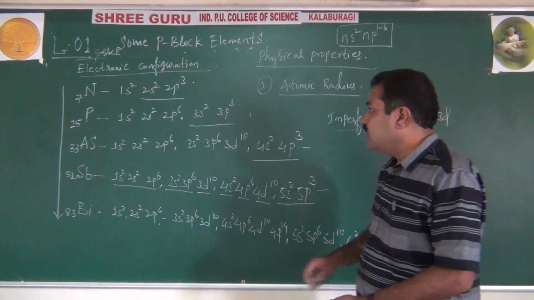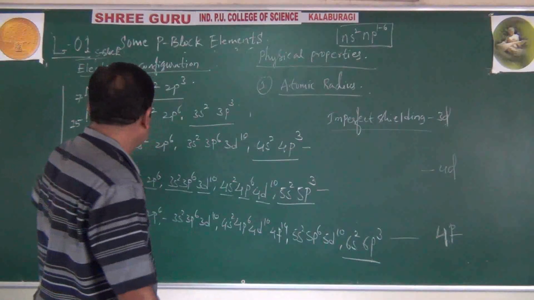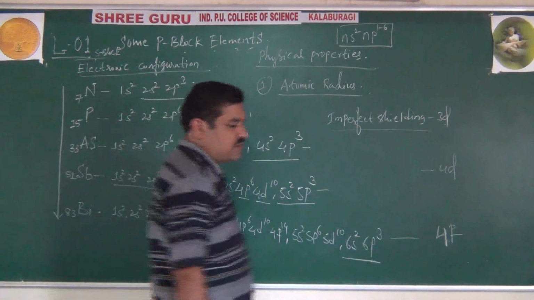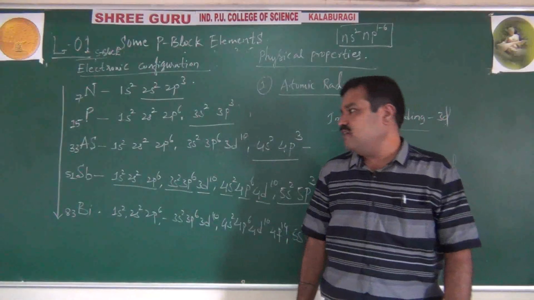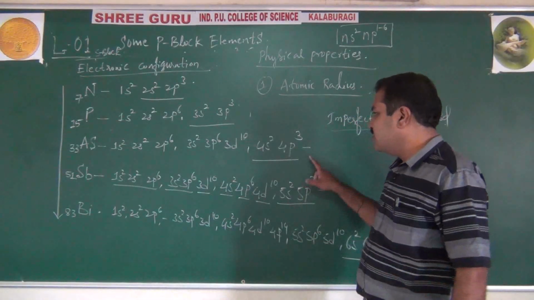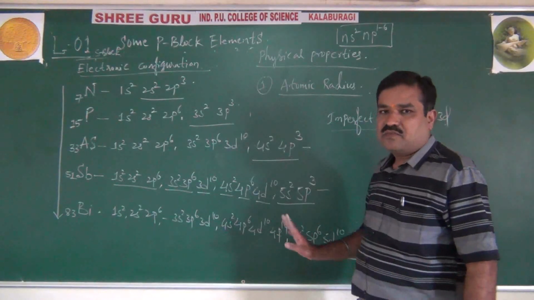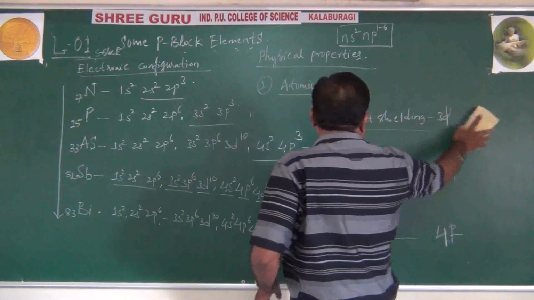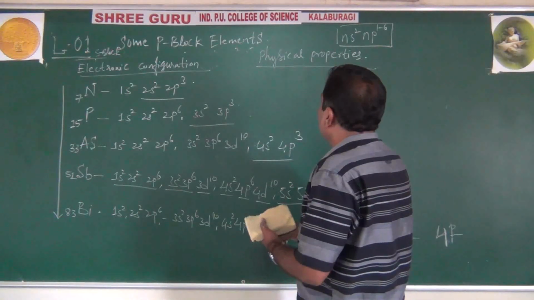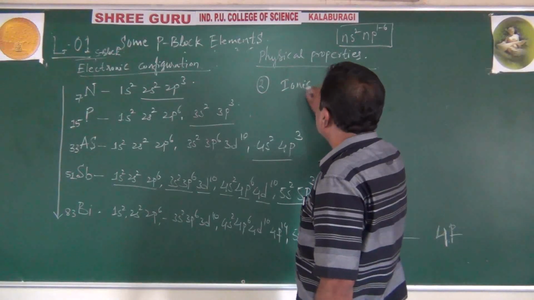Okay, right. So in general, atomic radius increases from nitrogen to bismuth down the group, but the increase from nitrogen to arsenic is regular, while from arsenic to bismuth it is small due to imperfect shielding of 3d, 4d and 4f electrons. Very simple. Okay. After understanding this atomic radius, students, let us go to the next one, the second one, ionization enthalpy